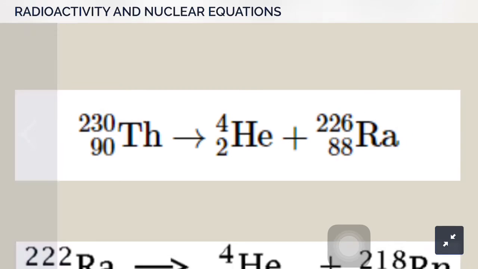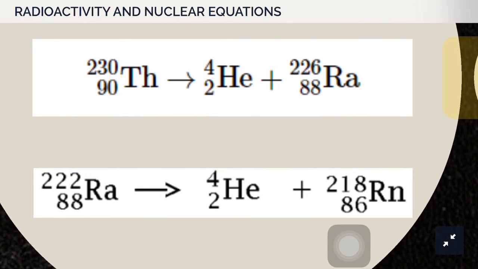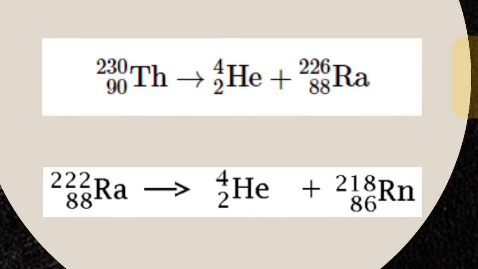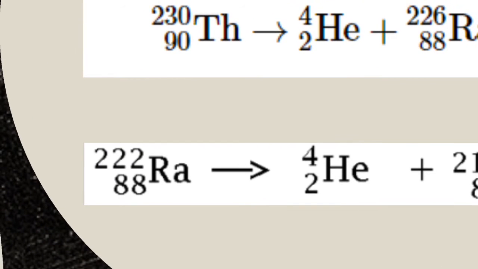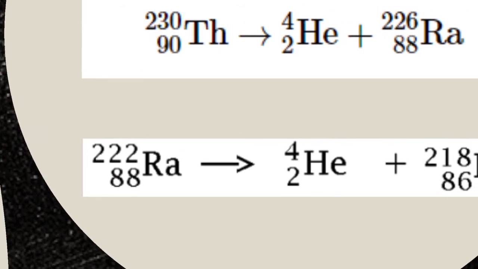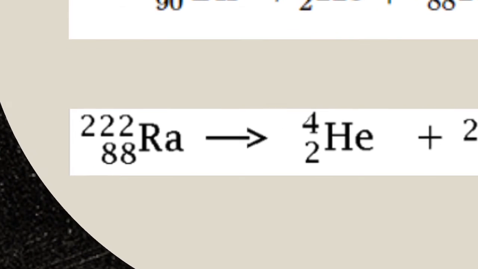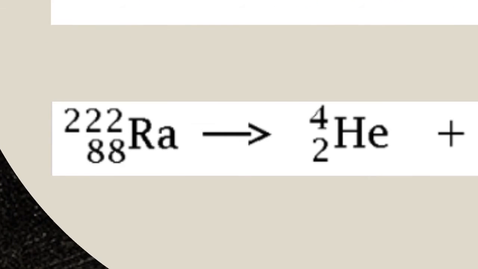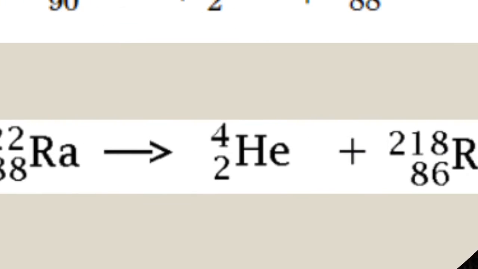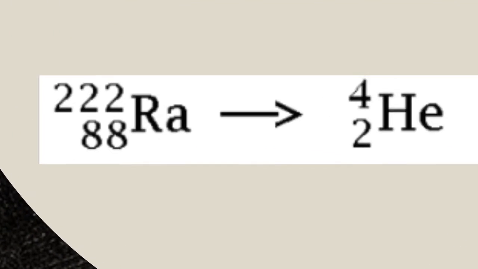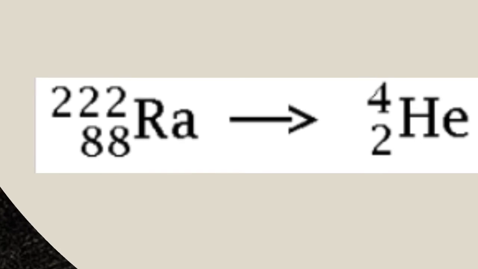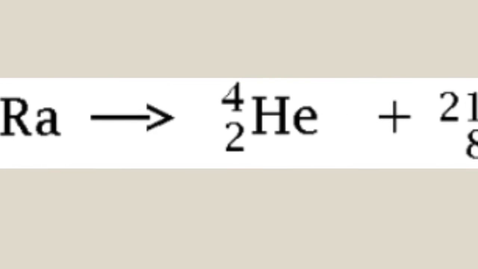In our last example, radium-222, which has an atomic number of 88, emits an alpha particle. So that's 222 minus 4, which gives us 218, and the atomic number 88 minus 2 gives us 86.